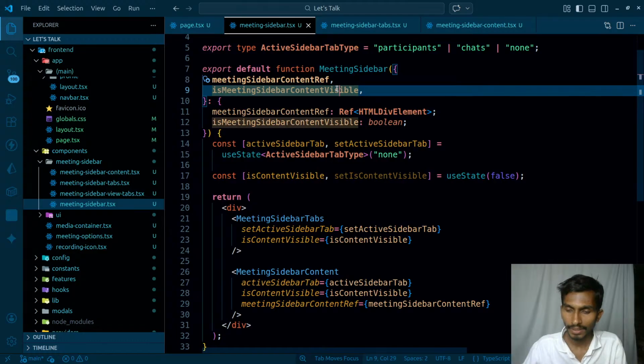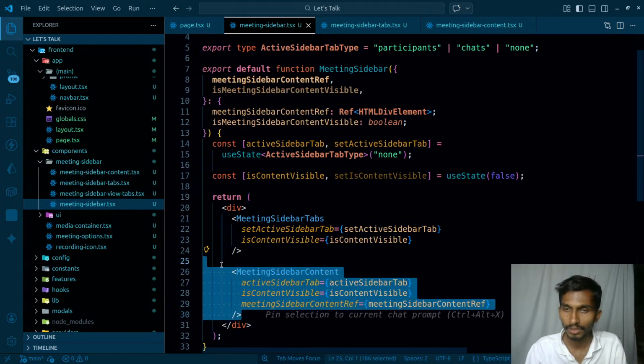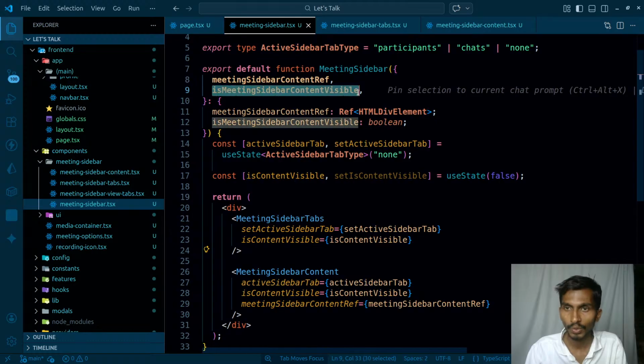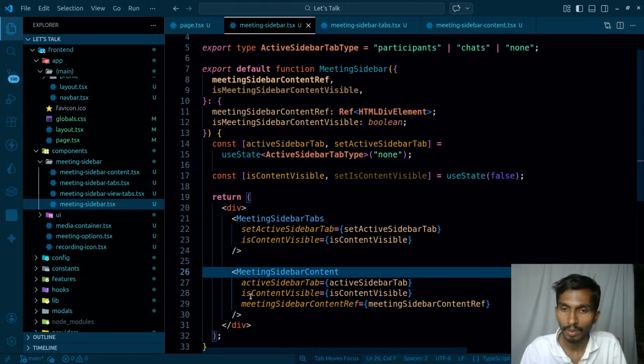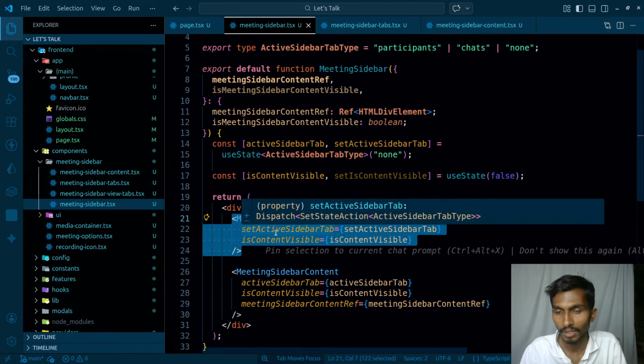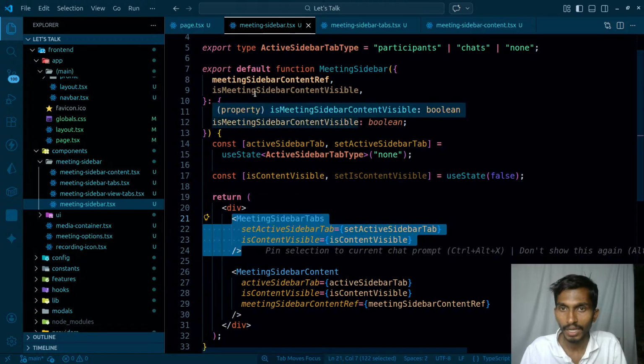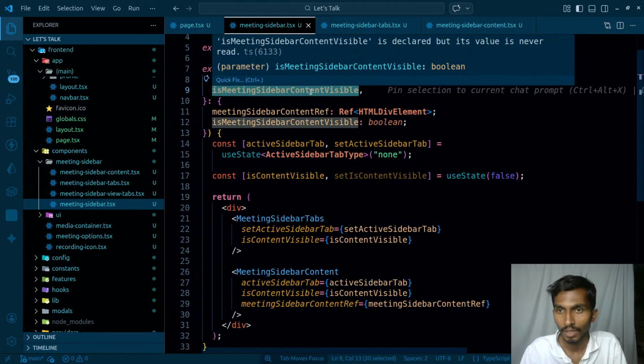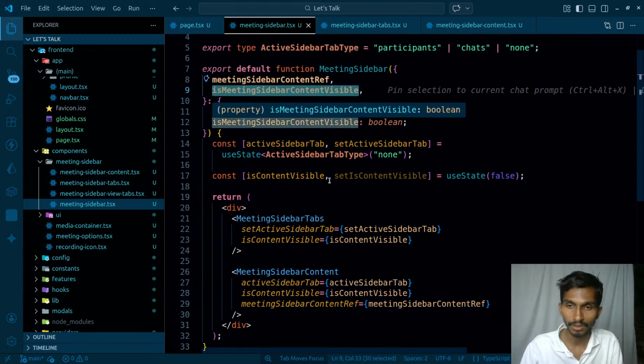And whenever I click outside of it, the value of this is going to be set to true or false depending on the situation. But one more thing I have to check: if I am clicking outside and I clicked on this one, so if this particular section got clicked, at that time I have to simply ignore the value of isMeetingSidebarContentVisible.